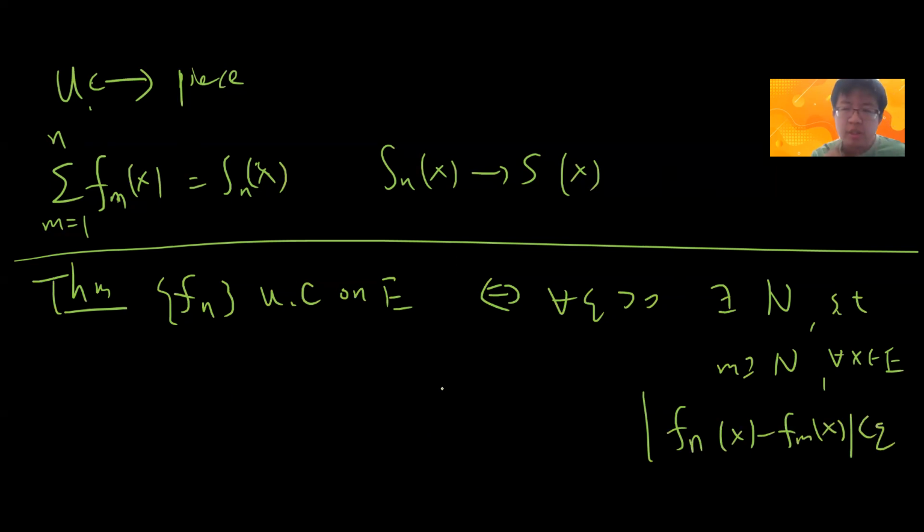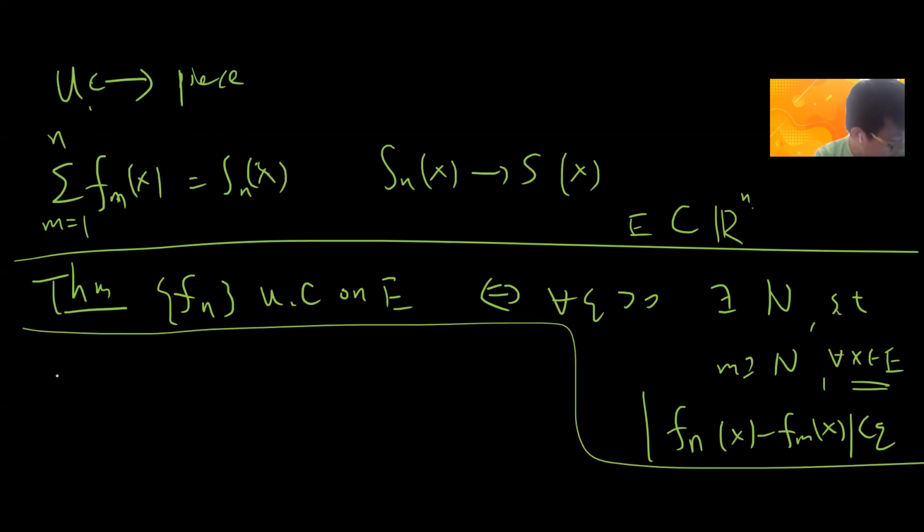This is like a Cauchy property. I forgot to say that in all of my videos, this E should be viewed as a subset of Euclidean space.